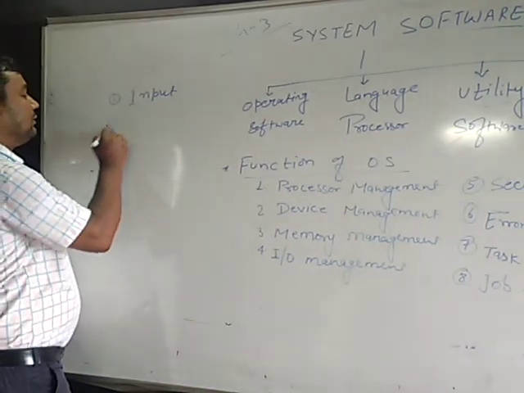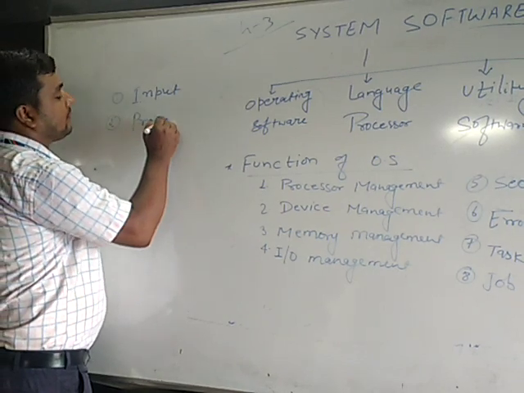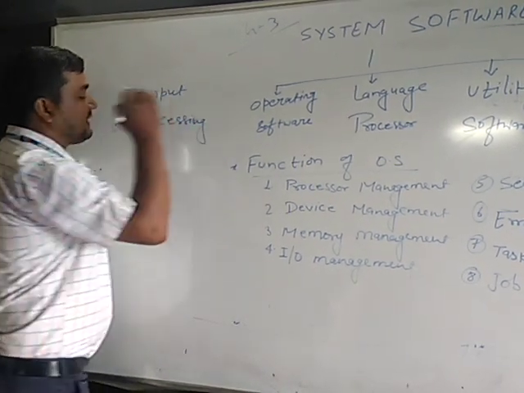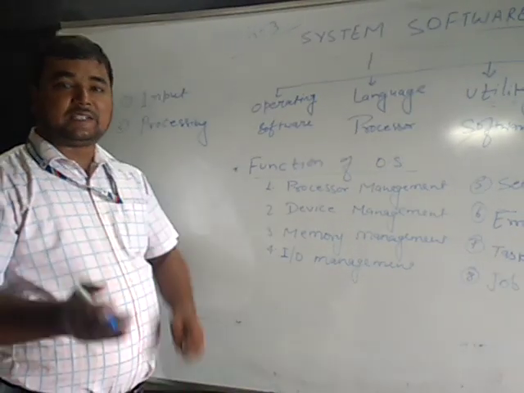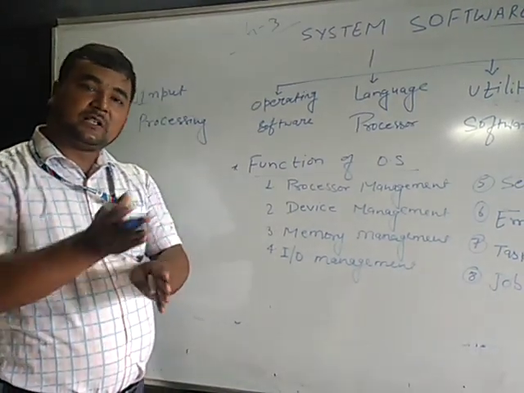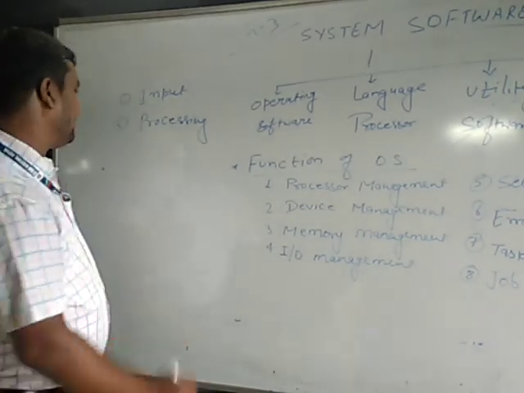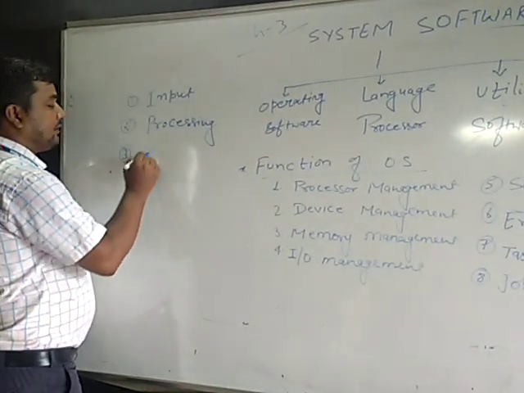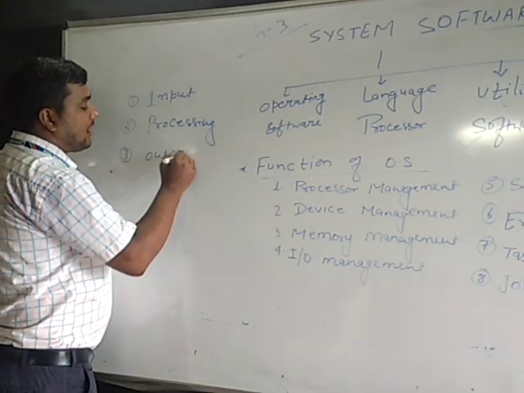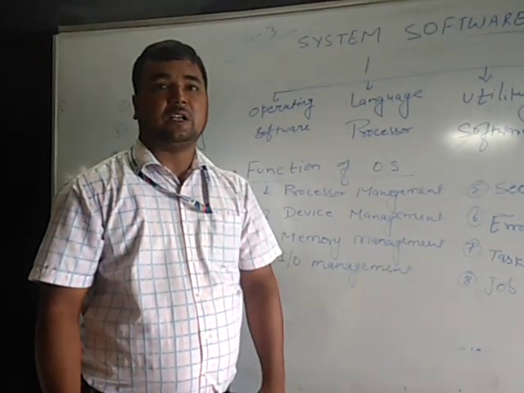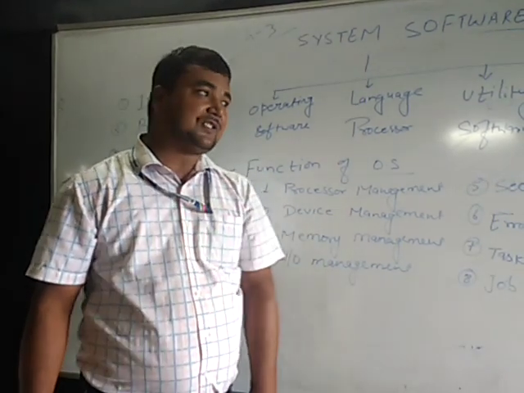Number 2, processing. Processing means it executes the inputted data and converts it into a meaningful result. Number 3, output. Our system software is responsible for displaying the output on the screen.